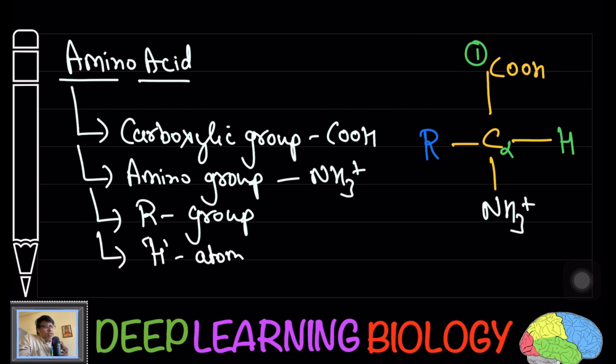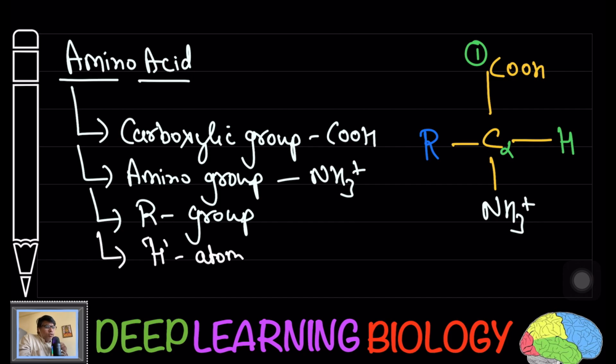Yes, in the case of glycine you are going to have two hydrogen atoms, and the fourth one is the amino group. So in the amino acid you are going to have a carboxylic group, amino group, R group, and hydrogen atom.